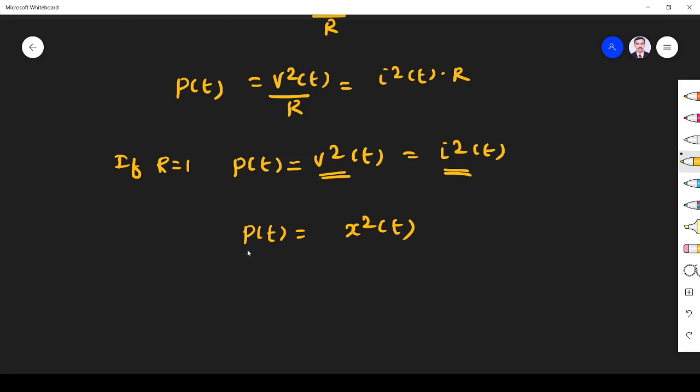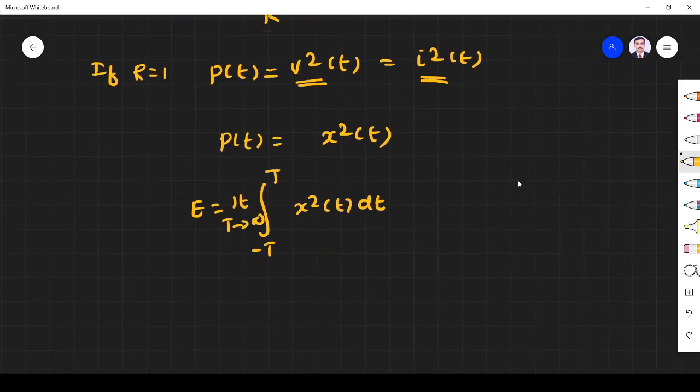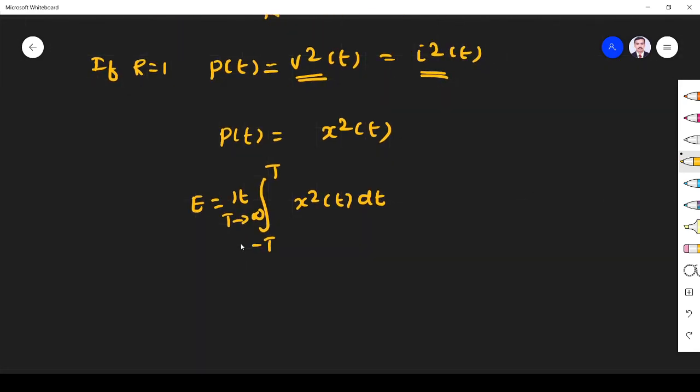Okay. So if I want to get the total power or total energy, what can I do? I have to integrate over the full interval. So it is limit T tends to infinity, integral from minus T to plus T, x squared of t dt. This is what the energy of the signal is, in units of joules.